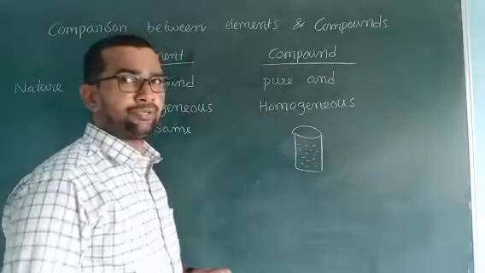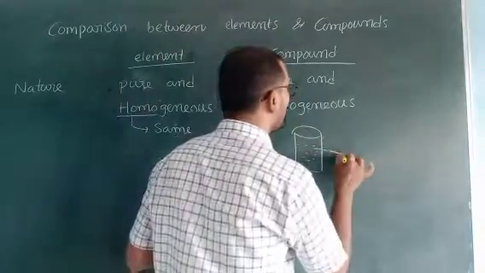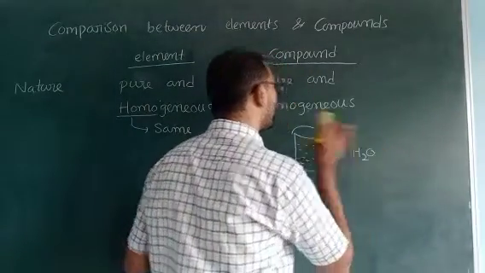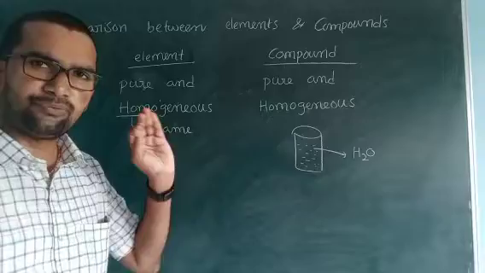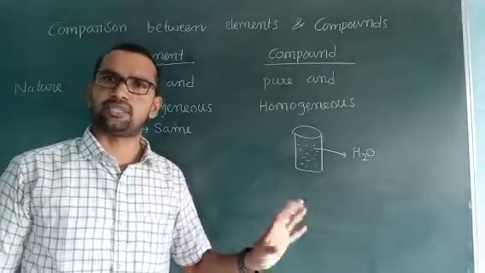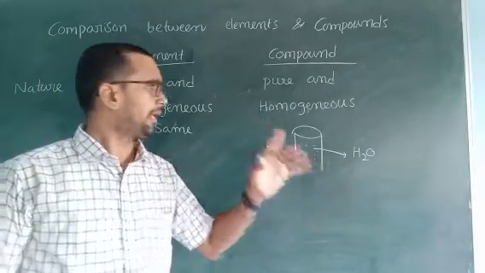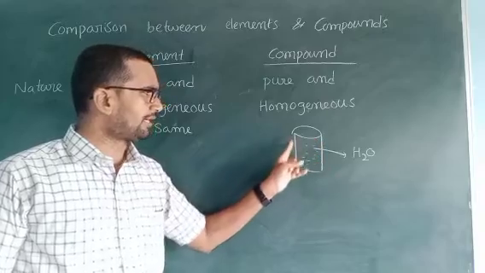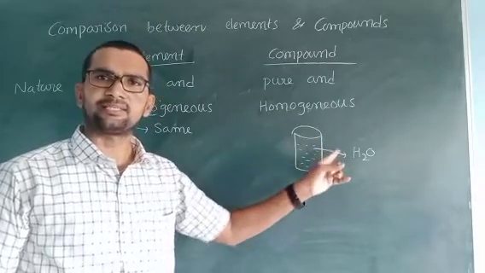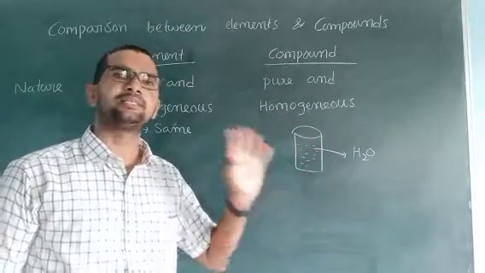What type of molecules are present? Only H2O molecules are present throughout. Only one type of molecules is present, there is no change, and the color and appearance of the water is the same.